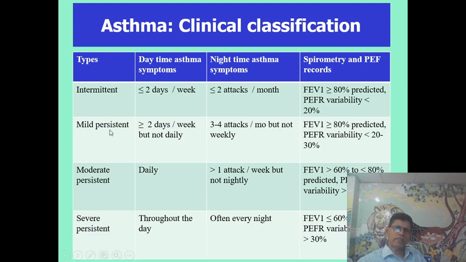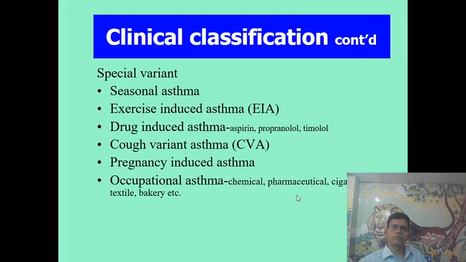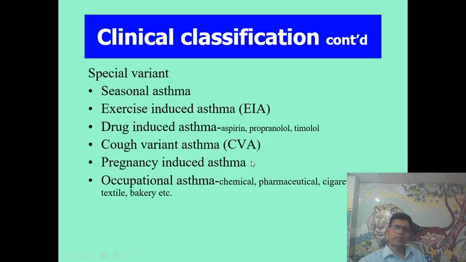And there is mild persistent asthma, moderate persistent asthma, and severe persistent asthma. This can be reflected in FEV1, a lung function test that we can do, though usually it cannot be done in our situation. Now there are other special variants of asthma, like seasonal asthma, exercise-induced asthma, drug-induced asthma, cough variant asthma, pregnancy-induced asthma, and occupational asthma.